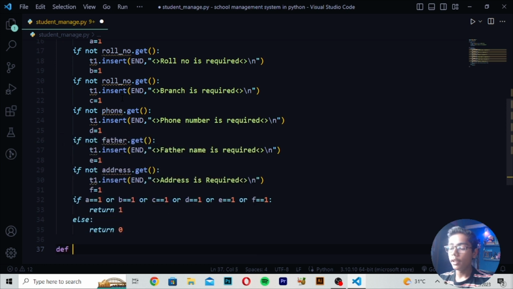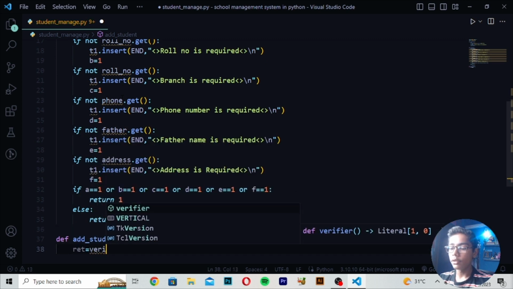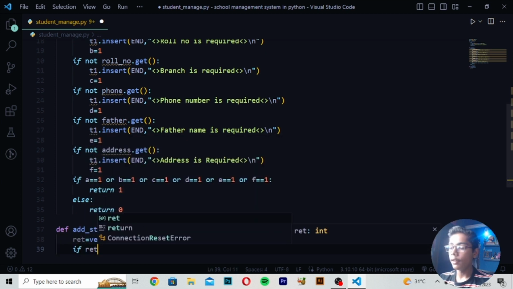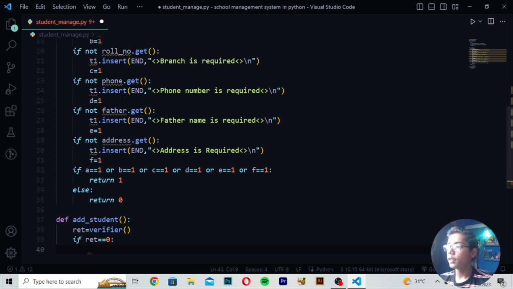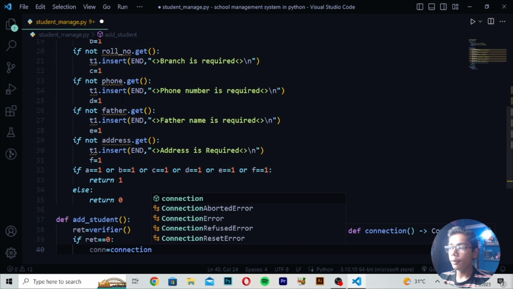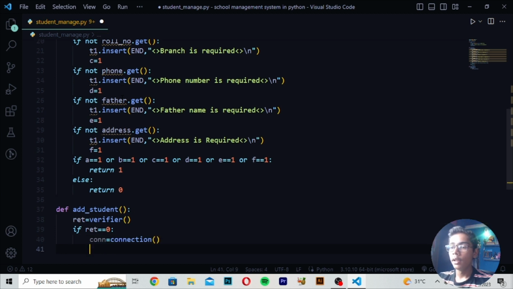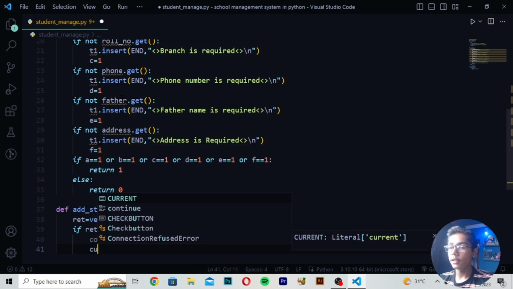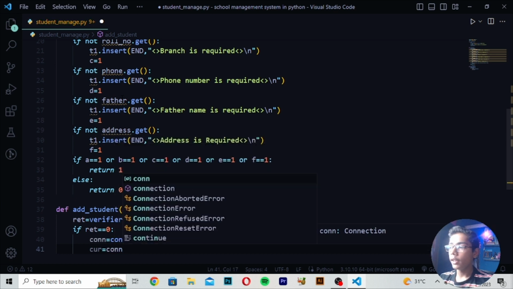Then you have to now just write here def add student. And here I will be now writing here add student. Write here ret is equals to verifier. Then you have to now just make this tag here like this. Write here if ret is equals to 0 like this. Then you have to now just write the value of connect is equals to connection. Then make this bracket here, and after writing this, here I will be now just writing the connection value we have written. So after writing this connection value, you have to define this cursor value is equals to connect dot cursor.